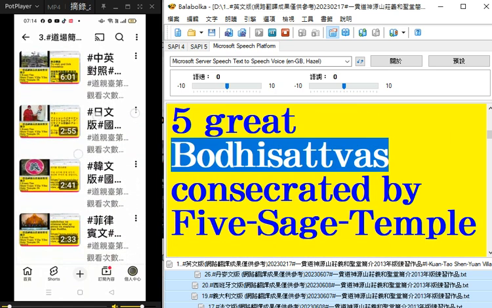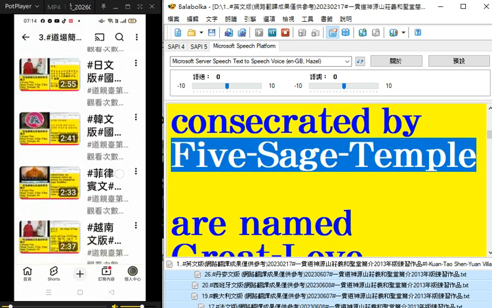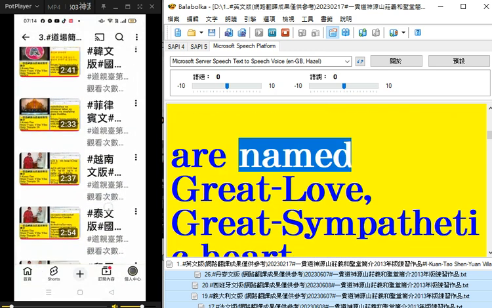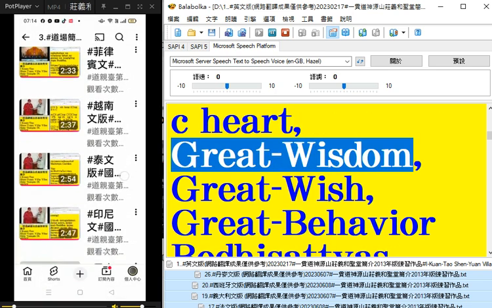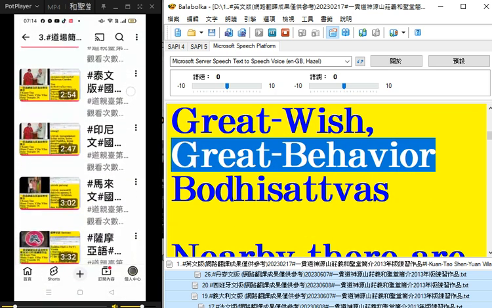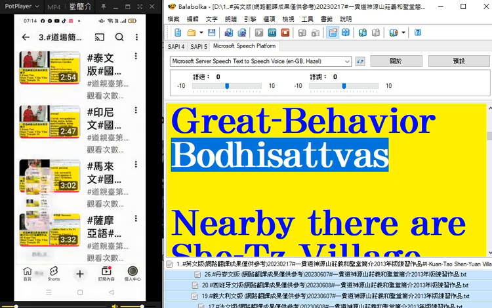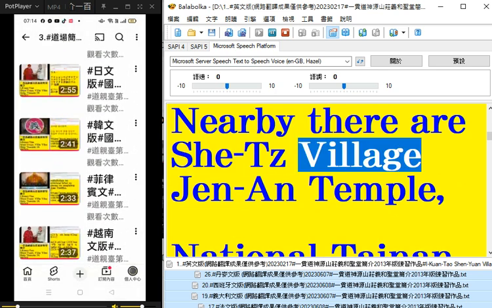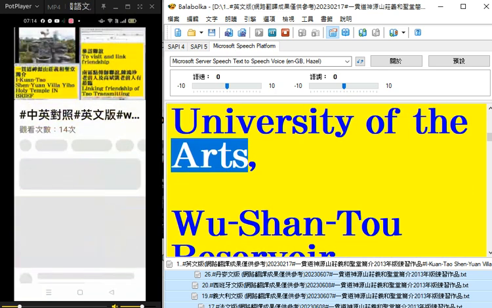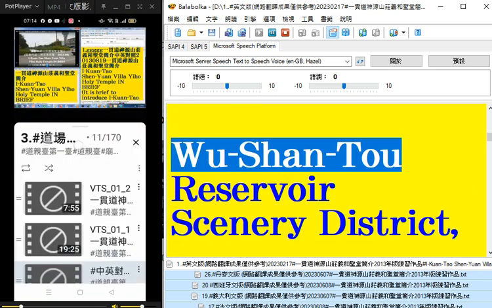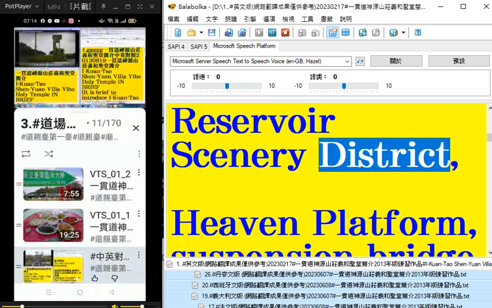5 great bodhisattvas consecrated by 5 sage temple are named Great Love, Great Sympathetic Heart, Great Wisdom, Great Wish, Great Behavior Bodhisattvas. Nearby there are Shi TZ Village Jenan Temple, National Tire University of the Arts, Wushan 2 Reservoir Scenery District.